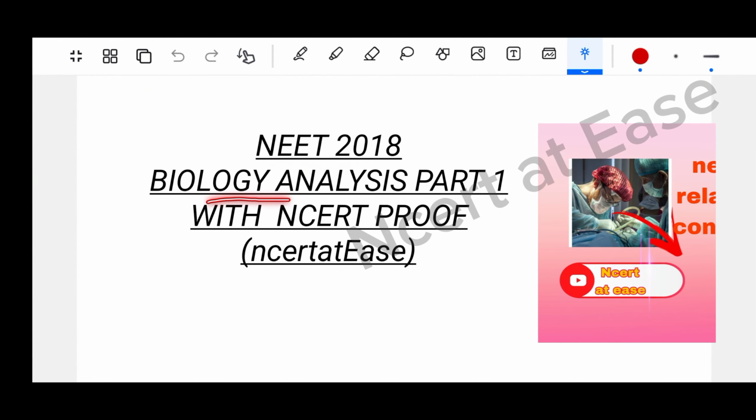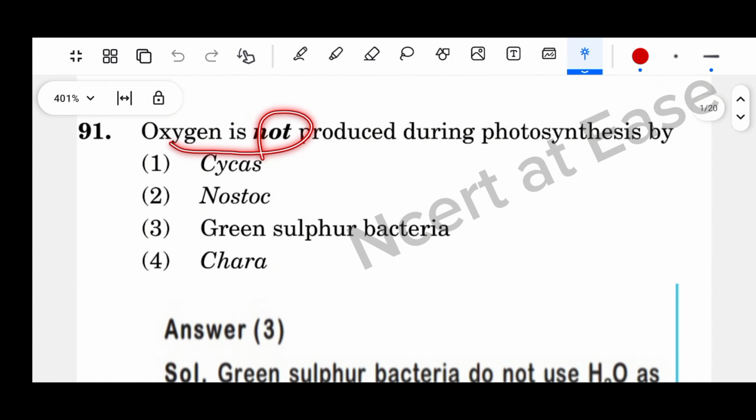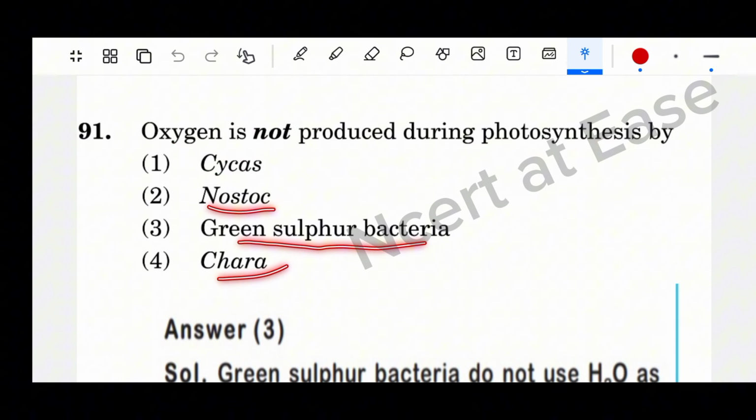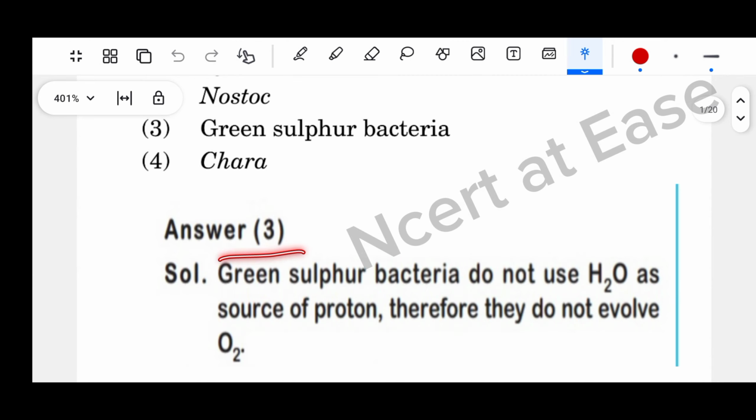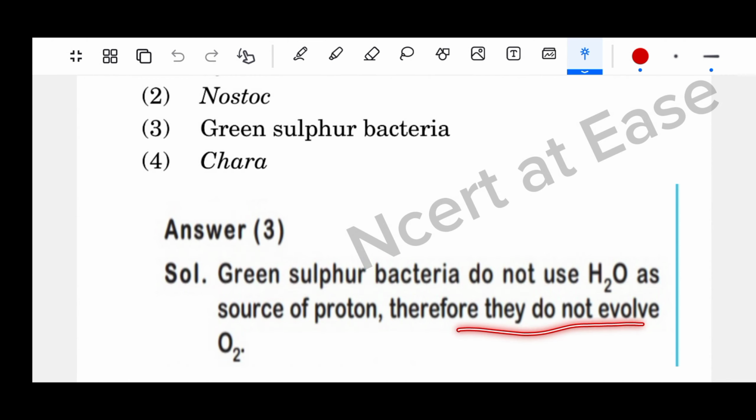NEET 2018 Biology Analysis Part 1 with NCERT proof. Question 1. Oxygen is not produced during photosynthesis by cycas, nostoc, green sulfur bacteria, chara. Answer: option 3. Green sulfur bacteria do not use water as a source of protons, therefore they do not evolve O2.